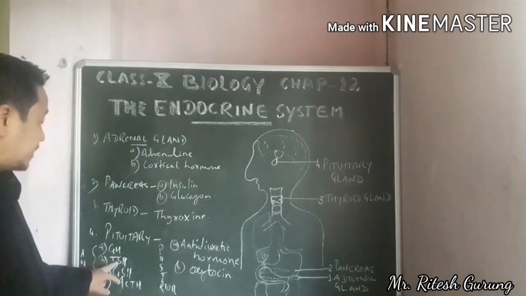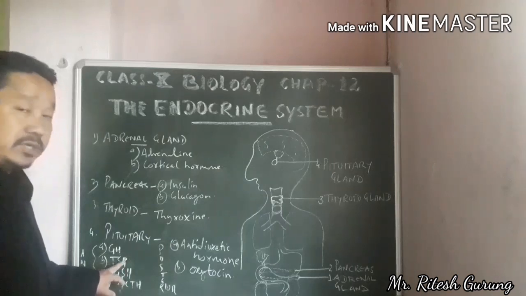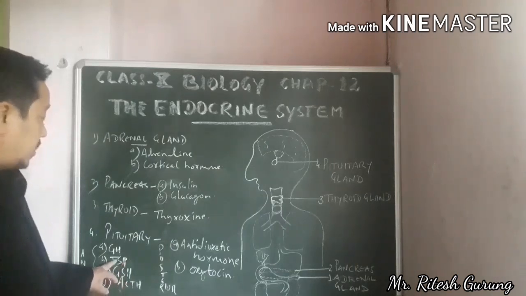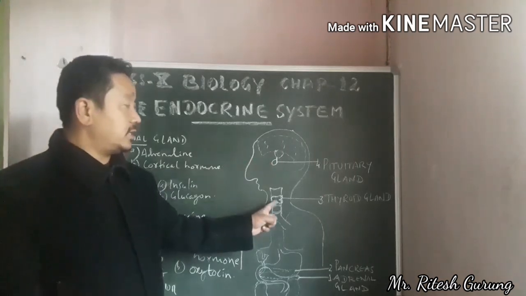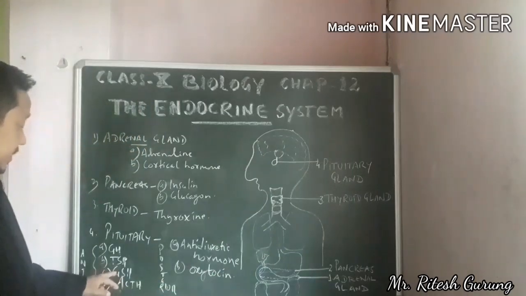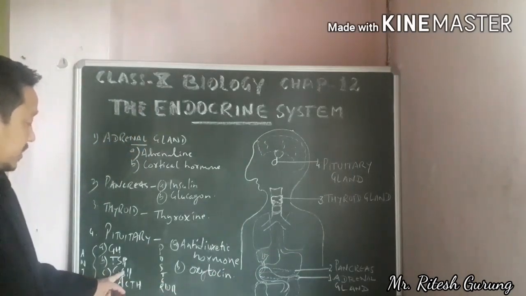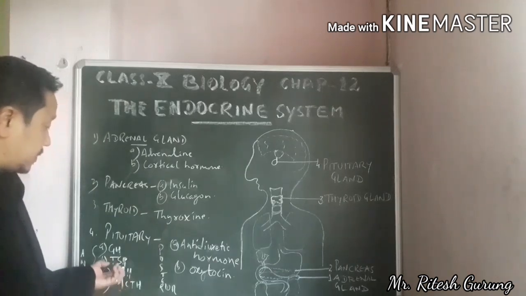Then number 2, TSH, thyroid stimulating hormone, which means this hormone stimulates the thyroid gland to produce thyroxine. Then GSH, gonad stimulating hormone, or gonadotropic hormone, also can be called.